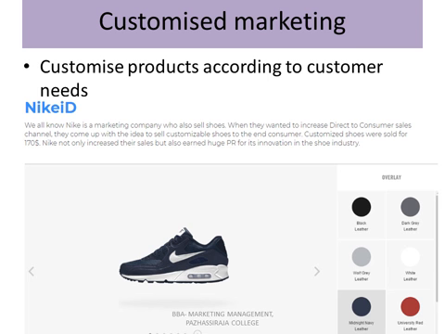In customized marketing, the customer can customize products according to their needs. They can design their own products and services. For example, the Nike Group is now providing a facility for the consumer to customize shoes. Here the customers, through the Nike website, can choose the color, design, etc.